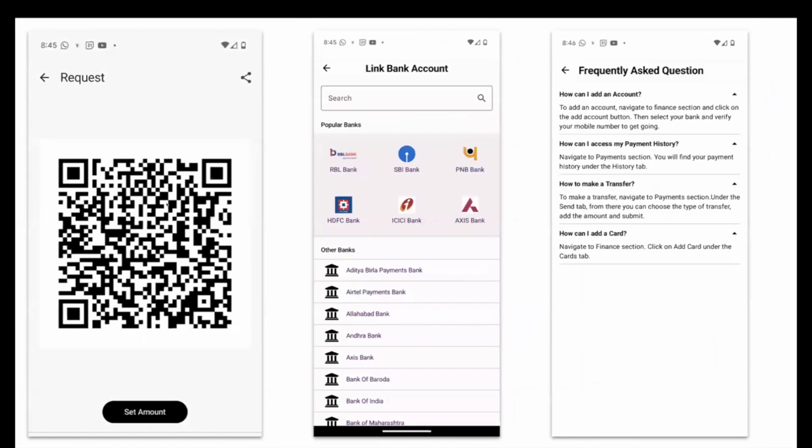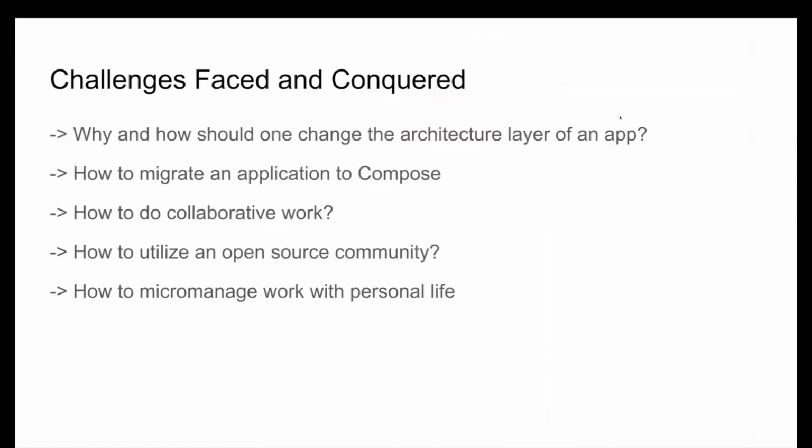Then we have this request screen, which allows the user to scan your QR code and then send you money directly to your bank. And then you can link bank accounts, which is shown here in this fifth screen. And then we have this little FAQ section, which is currently hard coded, but maybe down the line, the backend can help us in sending some of the responses directly from the backend, which we will display over here. So yeah, these are some of the screenshots of the app currently. And obviously we intend to add more functionalities in the future.